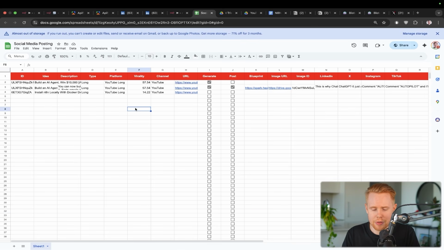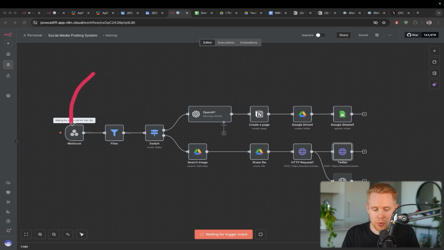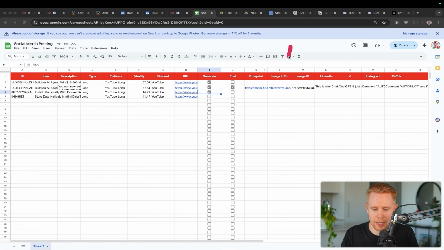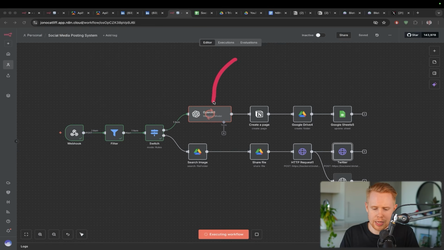The second part of this system is we're going to take the ideas that just came in, and we're going to click this generate button here. I'm actually going to turn on this particular workflow just so you can see it in real time, but we're going to click generate here. What this is going to do is signal to the second workflow that we need to take particular actions. First of all, we're going to generate high quality captions for that particular post. What I mean by that is I want to generate a caption for LinkedIn and X and Instagram and TikTok, because this is a lot of manual labor that could be automated using a workflow like this. That's exactly what we're doing in the first part here.